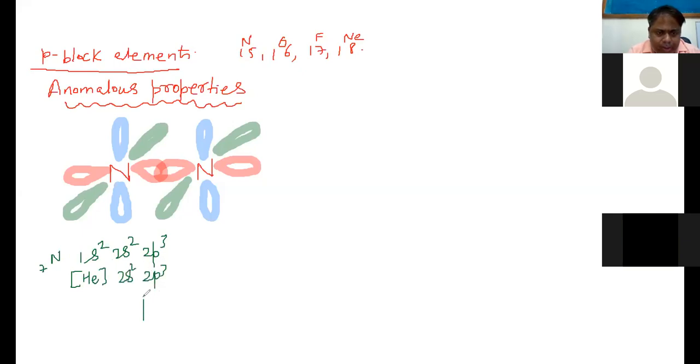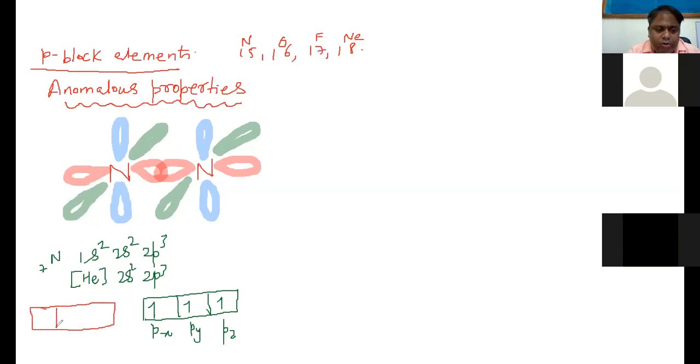That means in the p orbital, that is px, py, and pz, one electron is there in each. So any one of these orbitals can form a sigma bond.